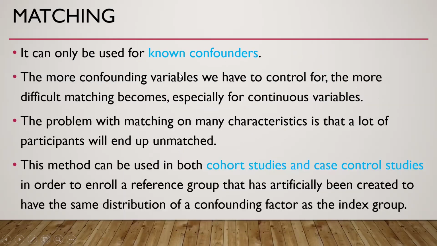It can only be used in case of known confounders. The more confounding variables we have to control for, the more difficult matching becomes, especially for continuous variables. The problem with matching on many characteristics is that a lot of participants will end up unmatched. This method can be used in both cohort studies and case control studies in order to enroll a reference group that has artificially been created to have the same distribution of a confounding factor as the index group.